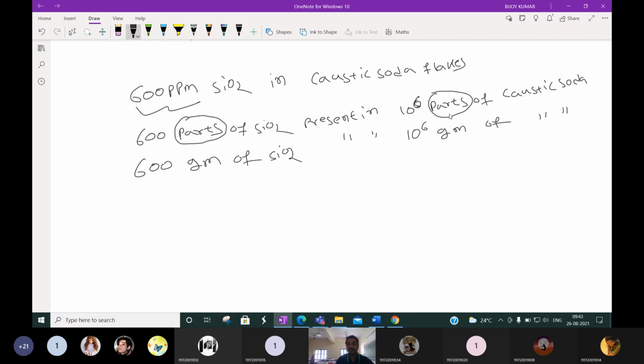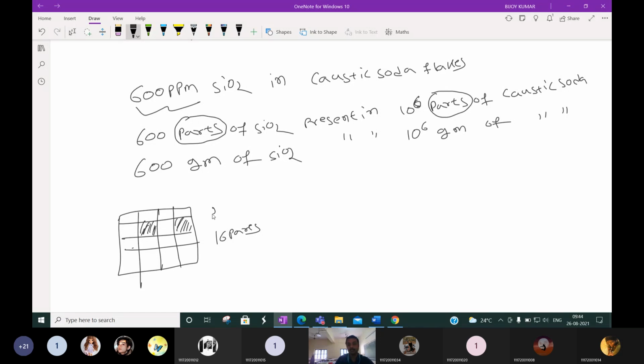This parts means, suppose we divide into equal parts. How many parts are there? 1, 2, 3, 4, 5, 6, 7, 8, 9, 10, 11, 12, 13, 14, 15, 16. Total is 16 parts. Suppose out of these 16 parts, the black dots are 2.